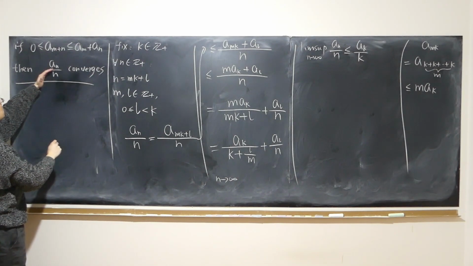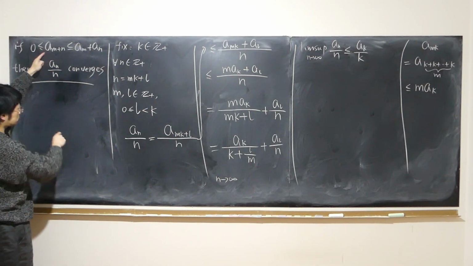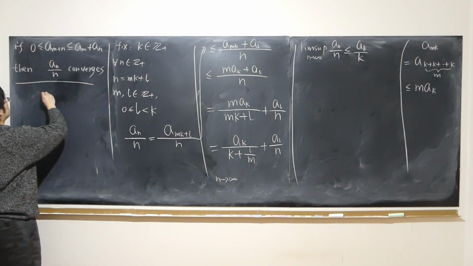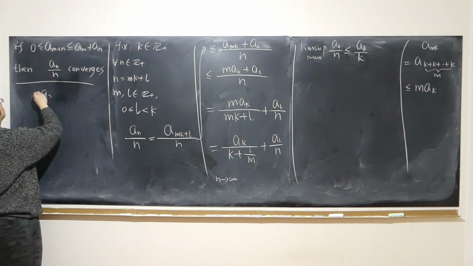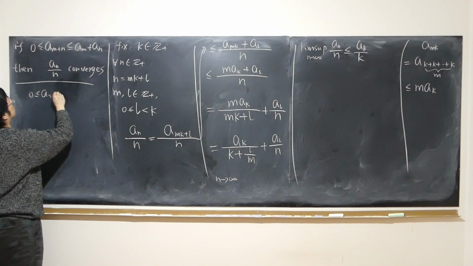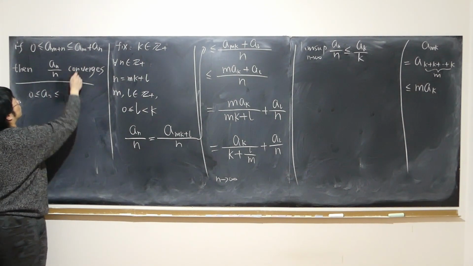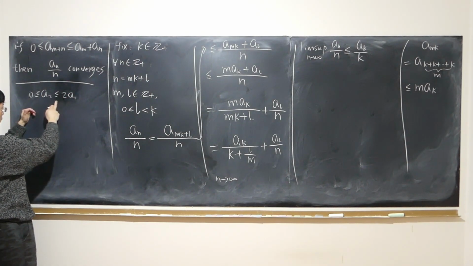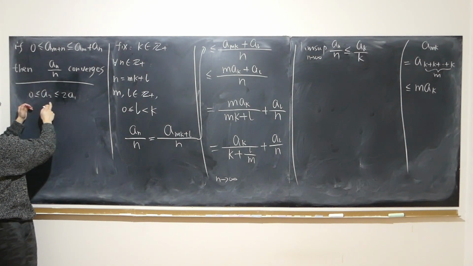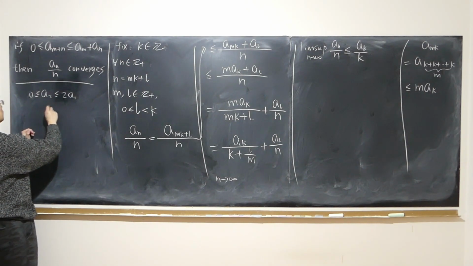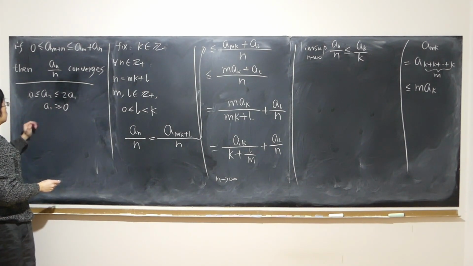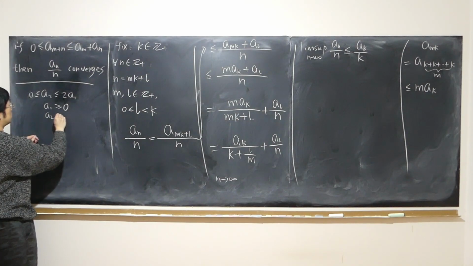Why? Because first of all, if I have a sub 1 plus 1, I have a2, right? So in that case, a2 is greater than or equal to 0. At the same time, less than or equal to a1 plus a1, twice of a1. Right, in that case, what do I have? I have twice of a1 is no less than 0. In other words, a1 is bounded below. A1 is greater than or equal to 0. All right, how about a2? A2 is also bounded below.